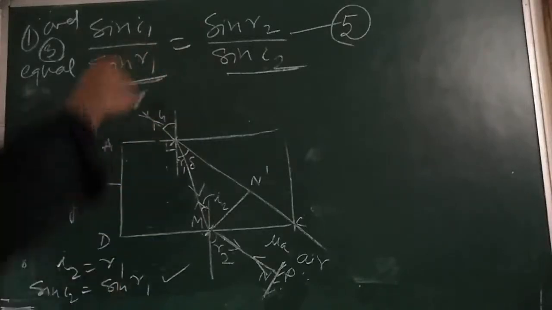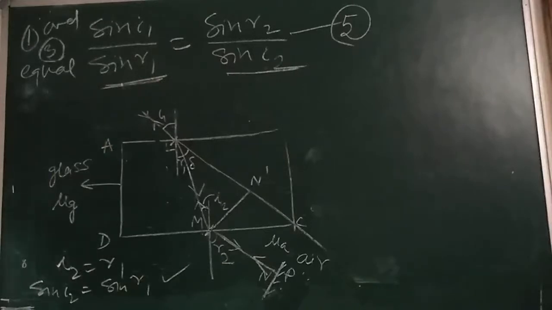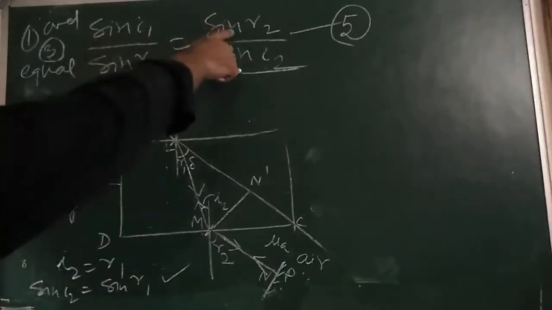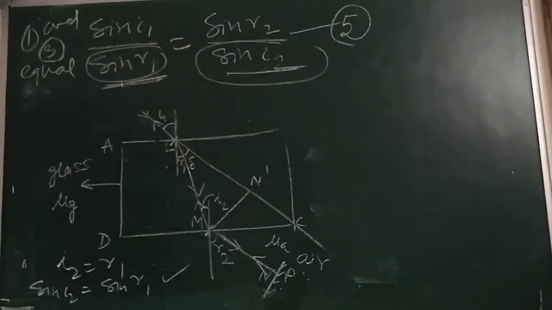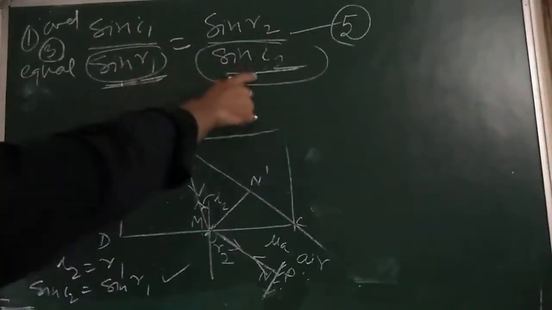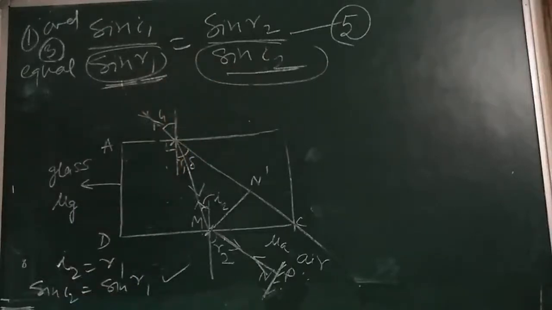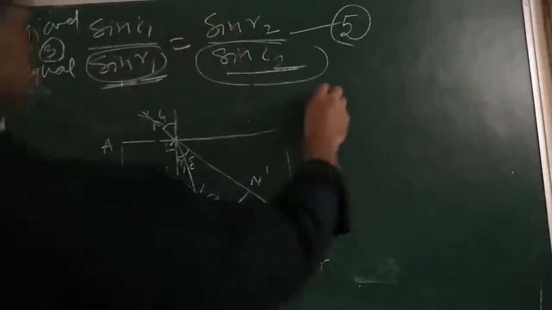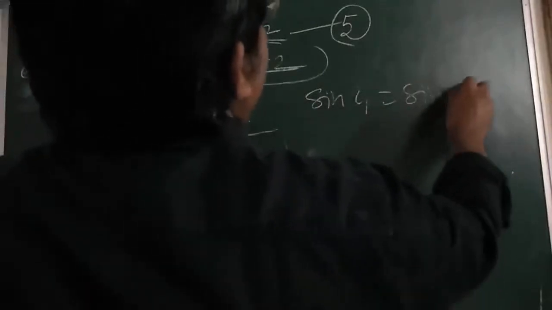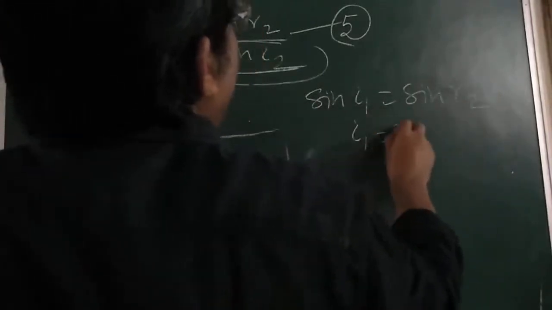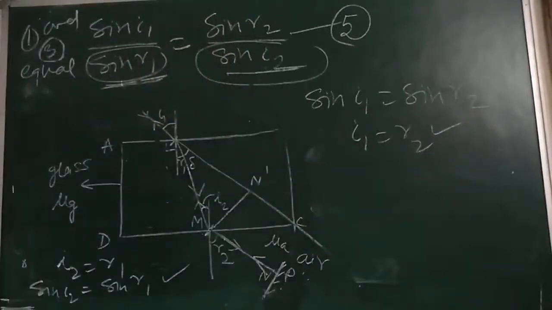From this equation I can write sine of I1 is equal to sine of R2. So I1 is equal to R2.